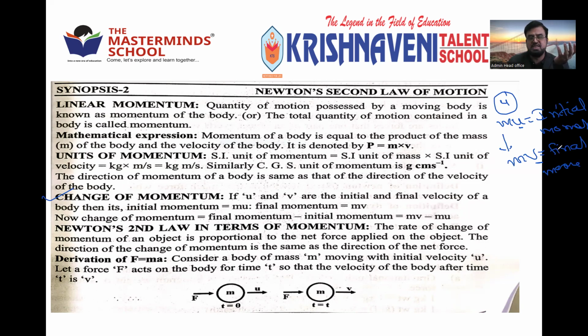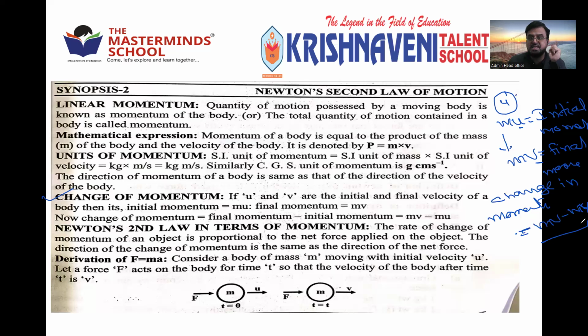Mass never changes, the mass is the same. So what is the change in momentum? Change in momentum is equal to mv minus mu, that is final minus initial. Correct or not? Change in momentum is nothing but final momentum minus initial momentum.